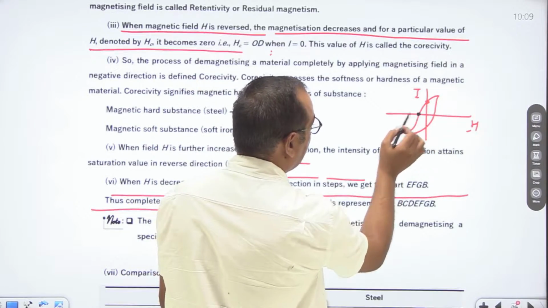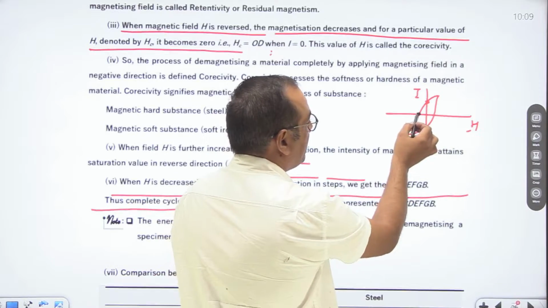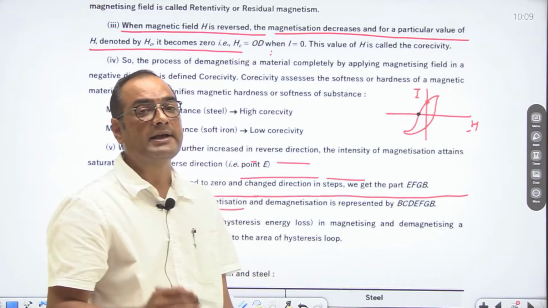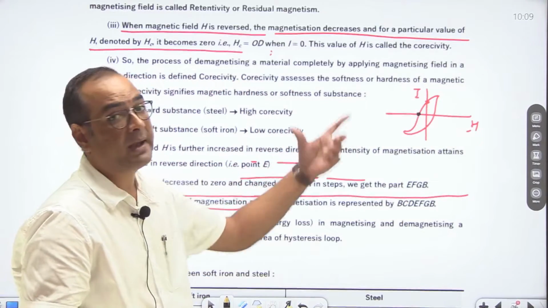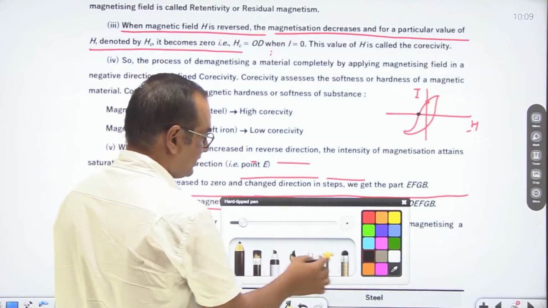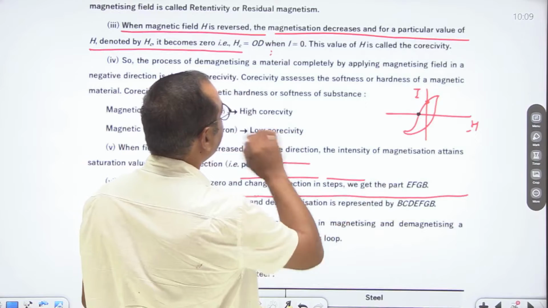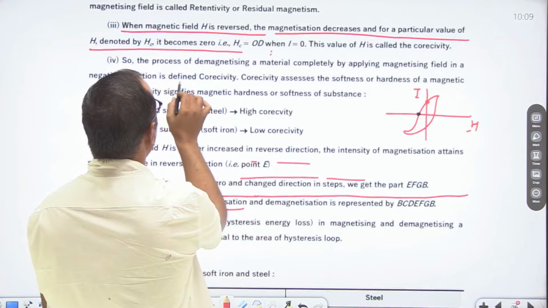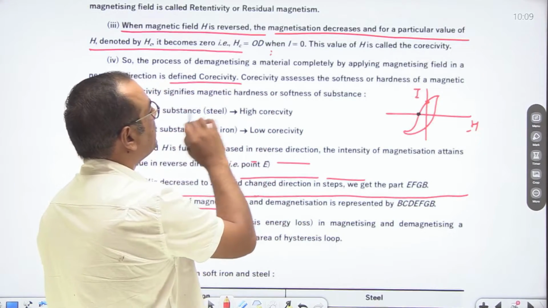Here I becomes zero. So at a particular value of magnetizing field, the intensity of magnetization becomes zero. This point is known as coercivity.